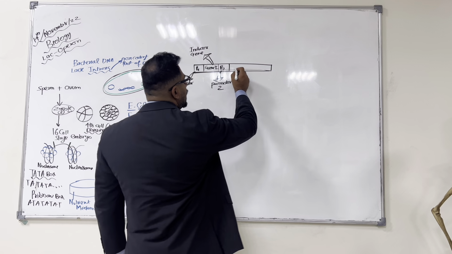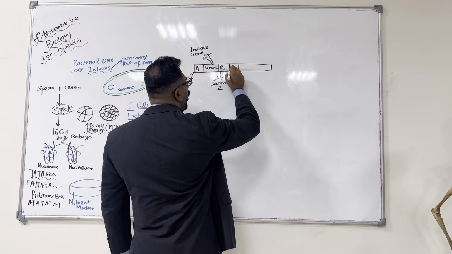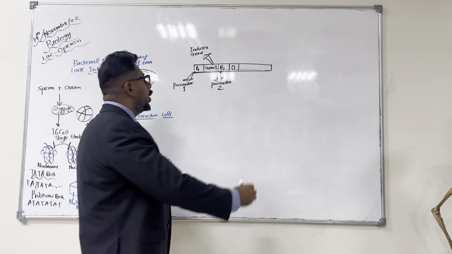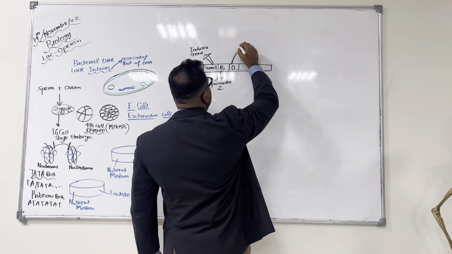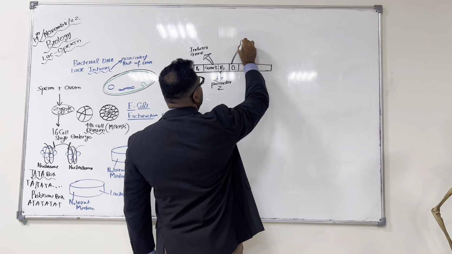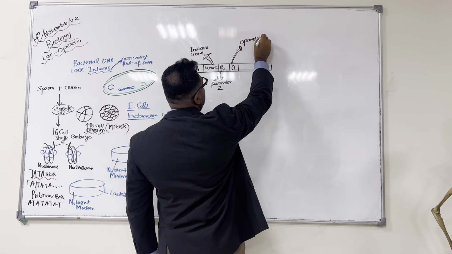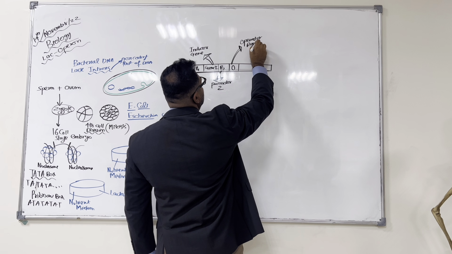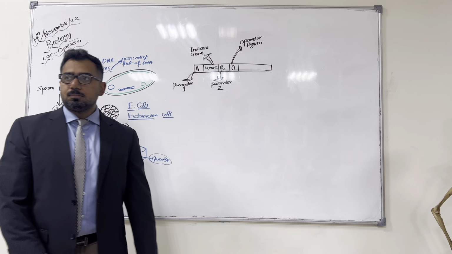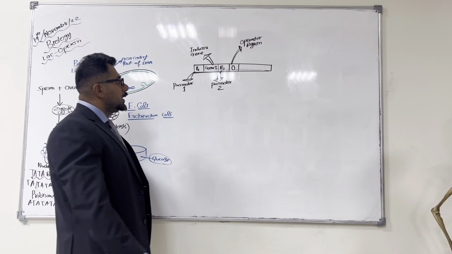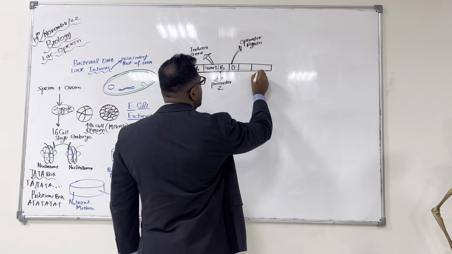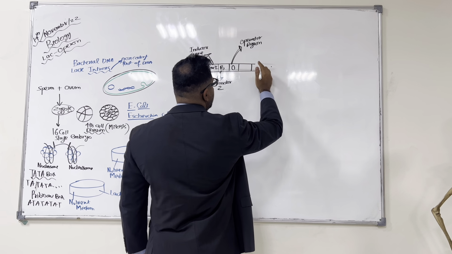Now, after P2, there is the O region. O refers to the operator region of the gene. Understand? After that, there are 3 genes.